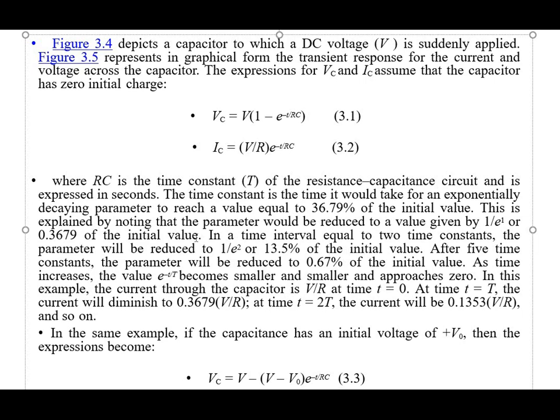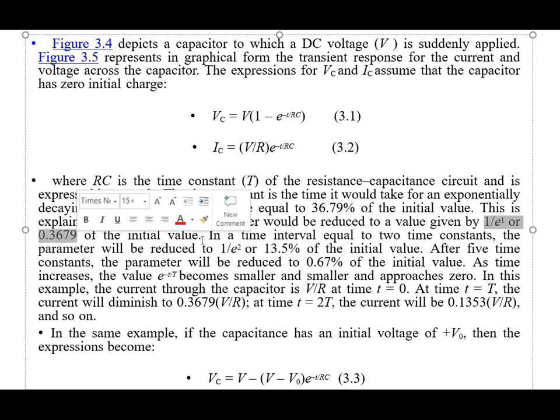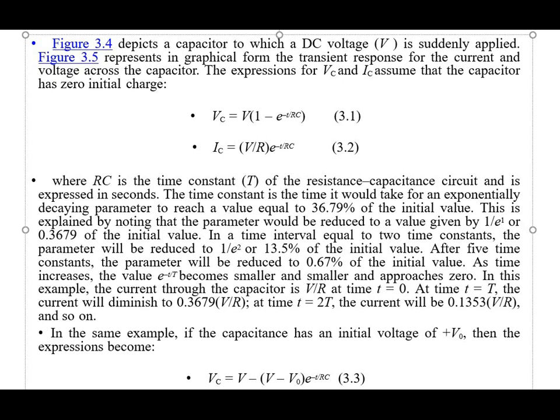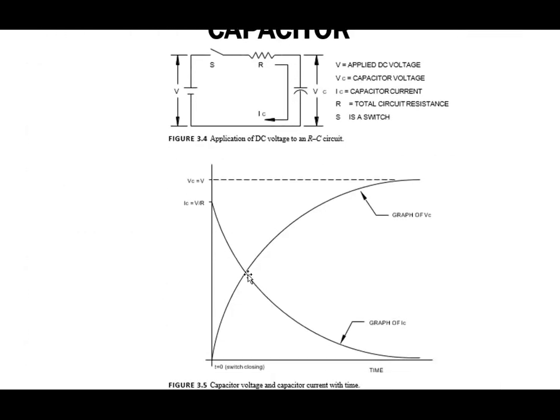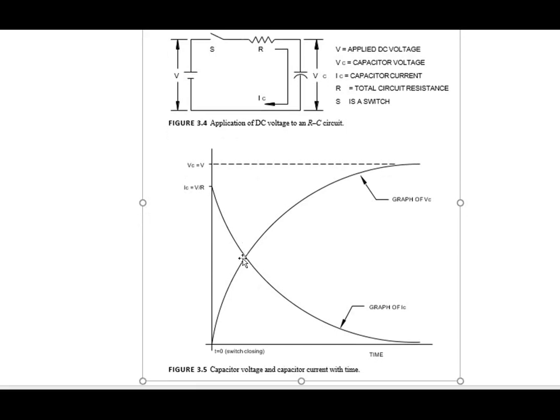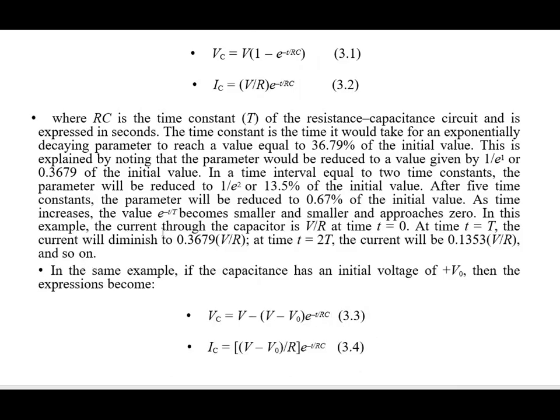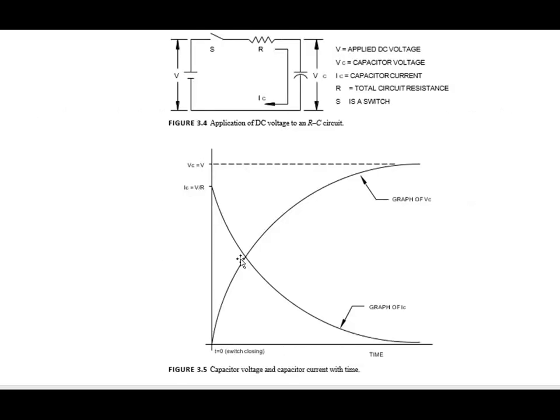This is explained by noting that the parameter would be reduced to a value given by 1 divided by e raised to 1, or 0.3679 of the initial value. So this crossing point is considered 36.79 percent of IC.